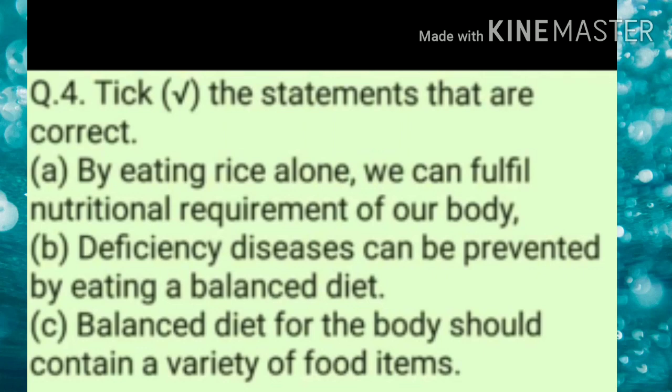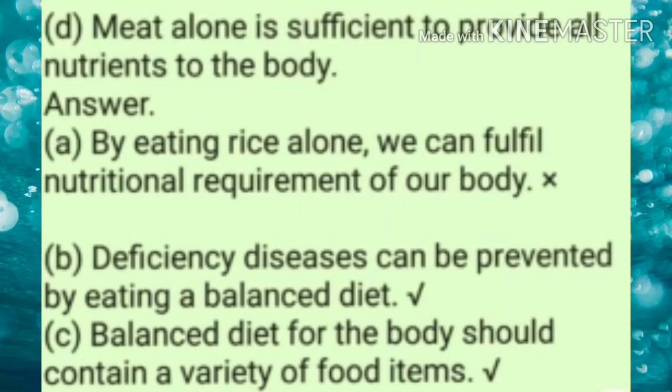Statement C: a balanced diet for the body should contain a variety of food items. Yes, that's why it is called a balanced diet, because it contains all kinds of food items which provide all kinds of nutrients to our body. So this is a correct statement. Now the next statement is: meat alone is sufficient to provide all nutrients to our body. As we all know children, any single food item is not sufficient to provide all kinds of nutrients to our body. So this is a wrong statement.